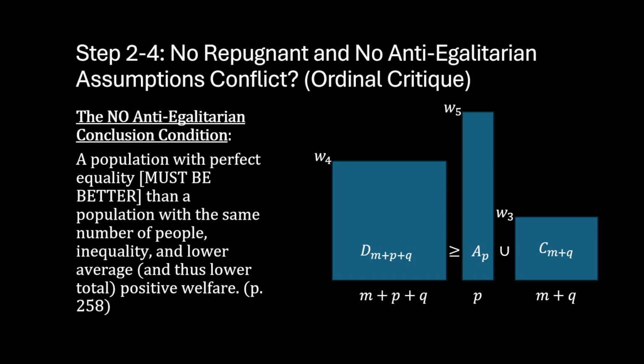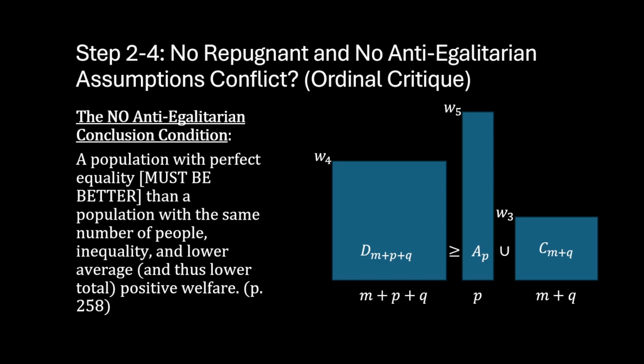We can arrive at step 3 because of the no anti-egalitarian conclusion condition, which states that a population with perfect equality must be better than a population with the same number of people, inequality, and lower average and thus lower total positive welfare.